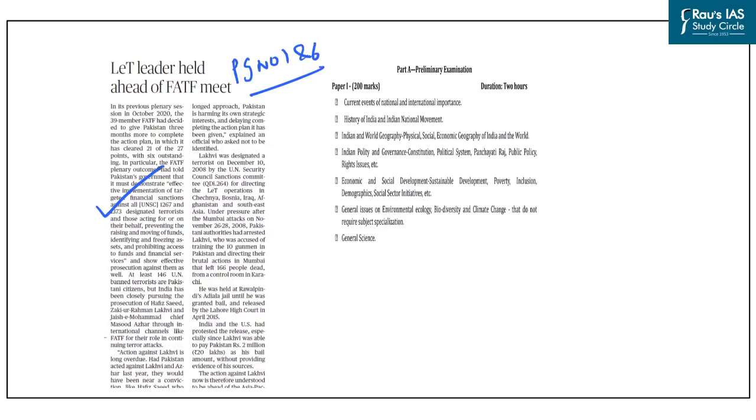And accordingly, the UNSC Sanctions Committee imposes certain kinds of sanctions on such terrorists. Under such sanctions, Hafiz Saeed, who was also the mastermind of the Mumbai attacks, has already been identified and sanctions have been imposed on him. So in this regard, the FATF wants Pakistan to implement the UNSC sanctions 1267 on all the terrorists that are residing in its territory.